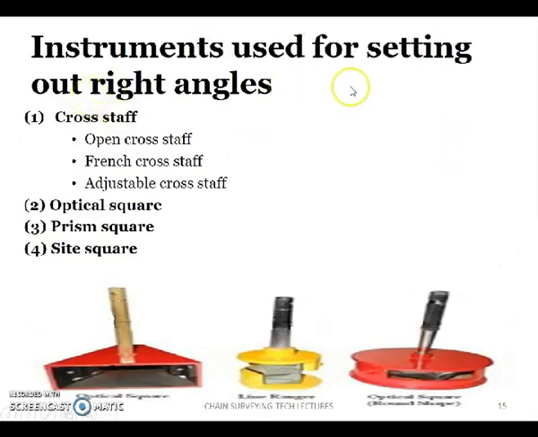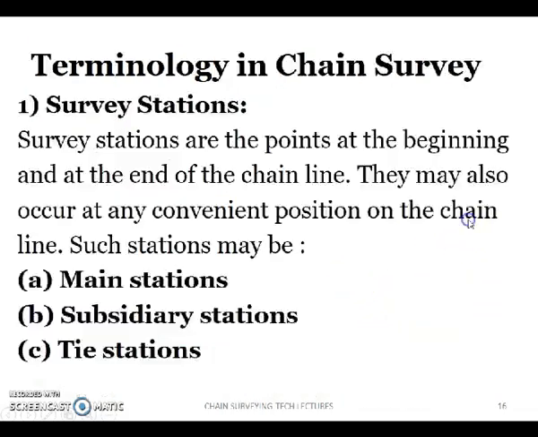Next, instruments used for setting out right angles. So far we have seen the cross staffs. Not only the cross staffs, we have a few more instruments using which we can set the right angles. Cross staff we have already seen. So optical square, prism square, and side square. Using these instruments also we can set the right angles to a line.